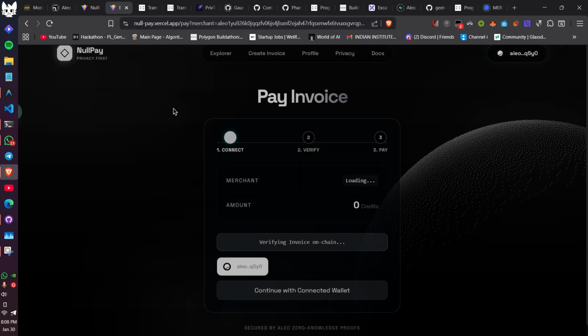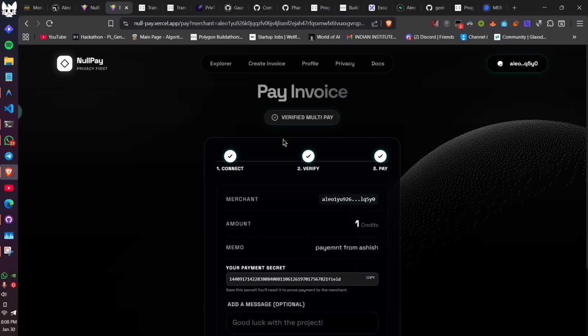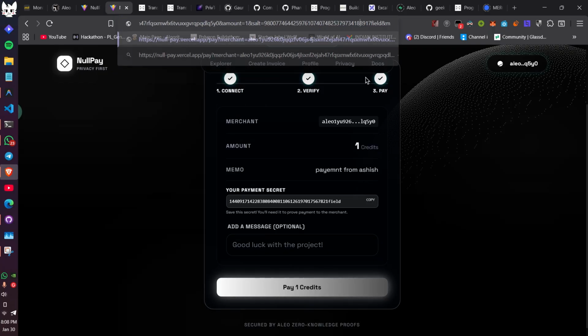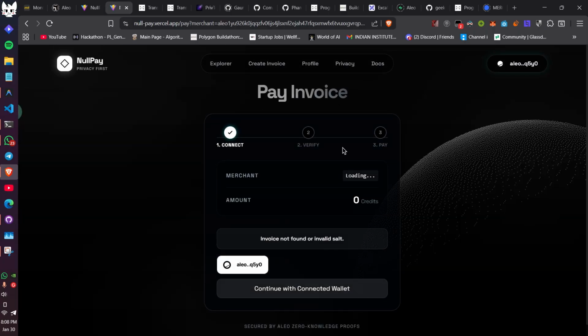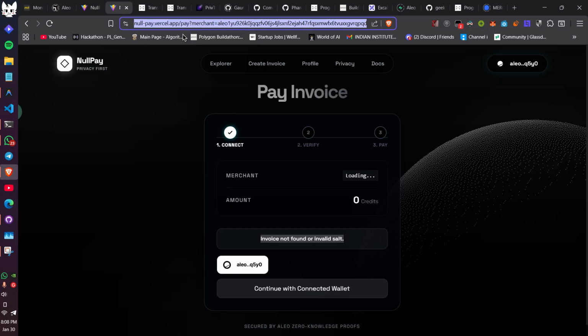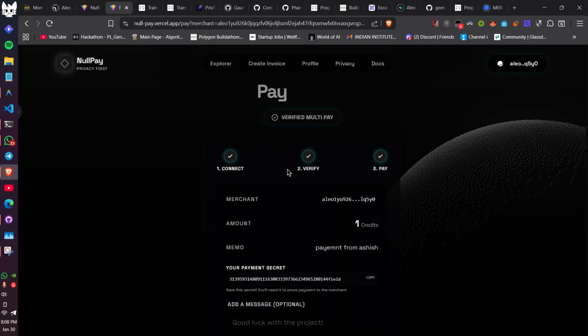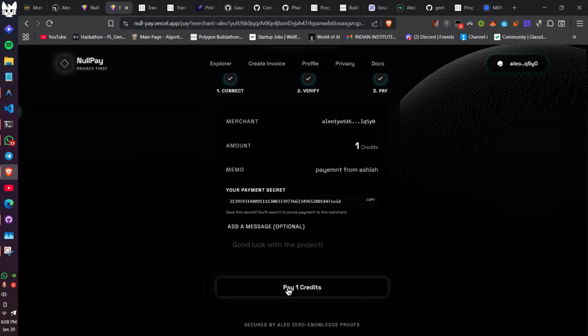I will click enter, and it will verify. You can see it is verified. Before coming to this page, it verifies that the salt actually exists. For instance, if I change the salt, it will tell me that the invoice is not found, or an invalid salt. I will click the correct link, and now you can see that the invoice has been verified, and now I can pay one credit.